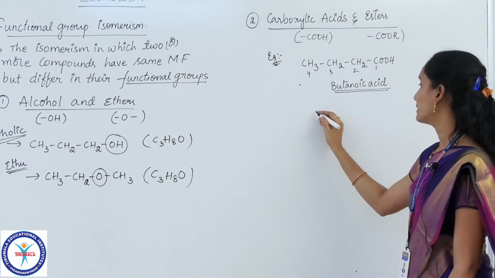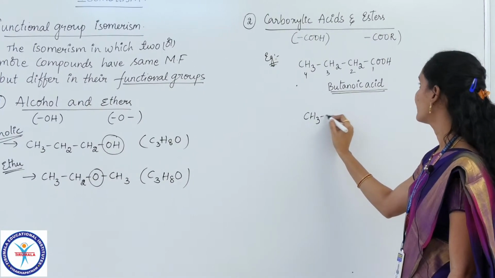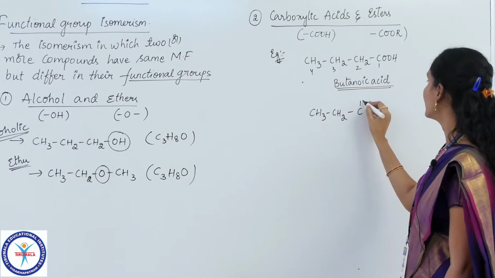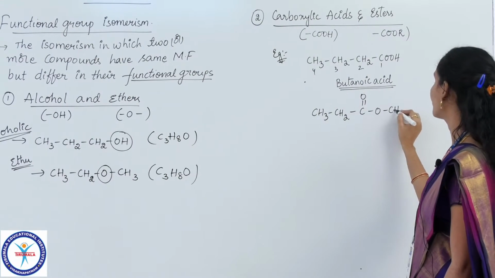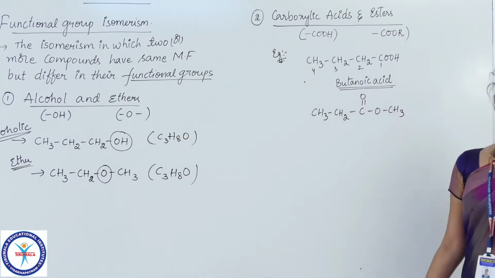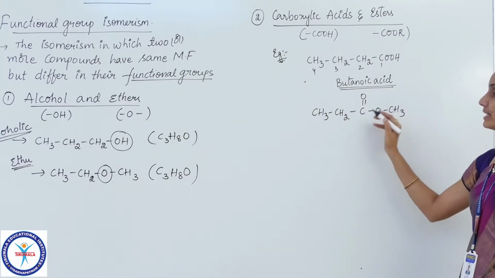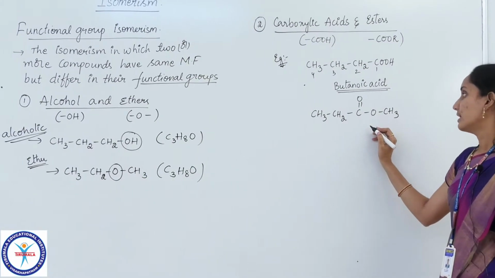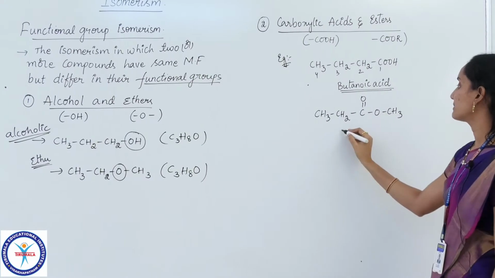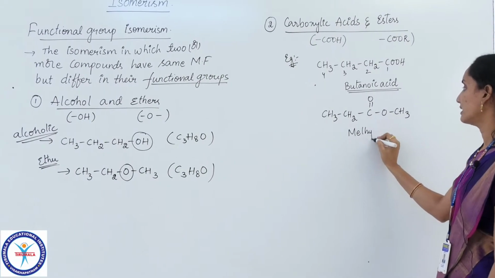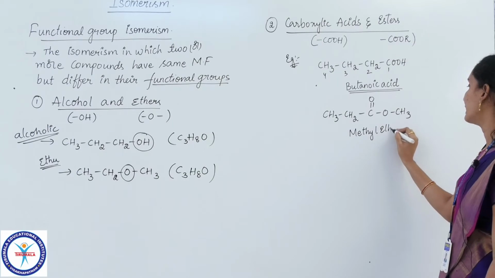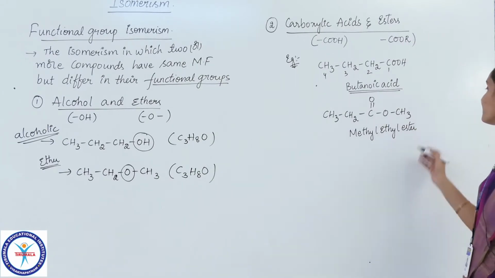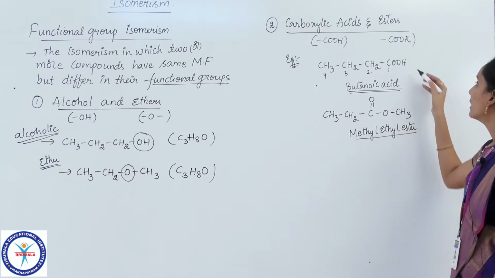I am going to write another example, that is CH3, CH2, C double bond O, OCH3. If you observe this compound, it is an ester compound, and you can write the name simply as methyl ethyl ester. This is a common name, methyl ethyl ester or ethyl methyl ester, any way you can mention. This is the general common name.